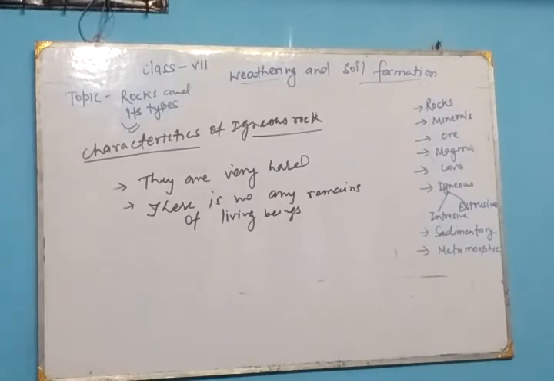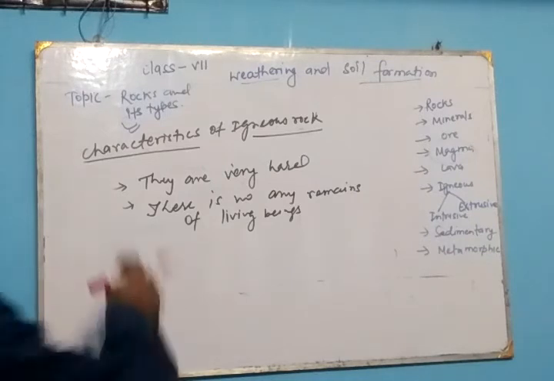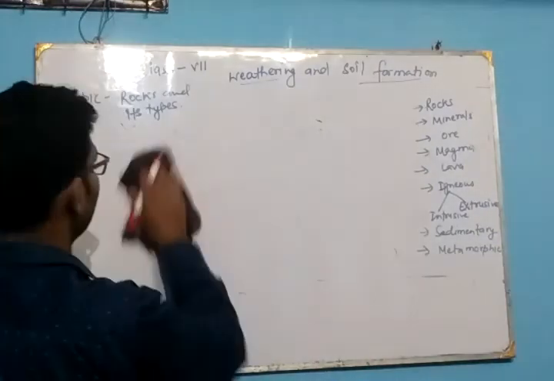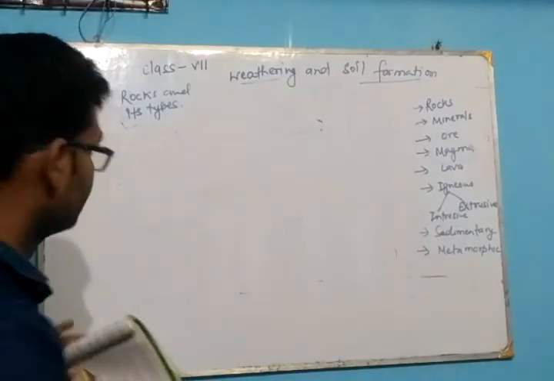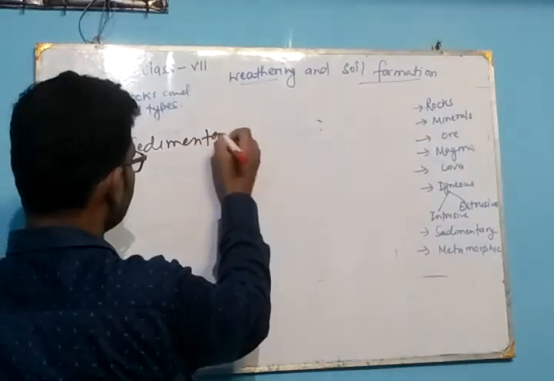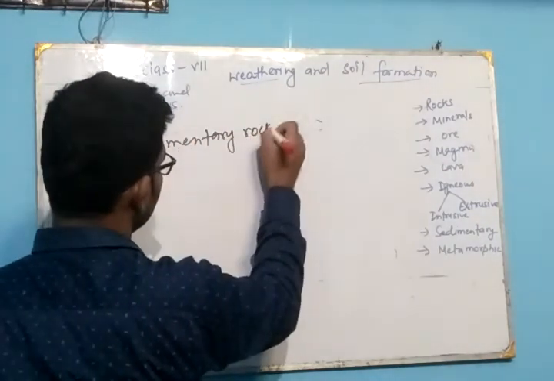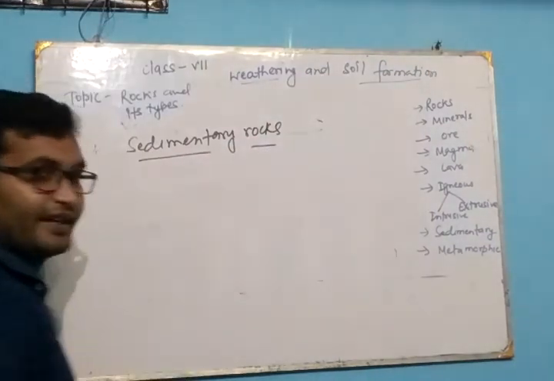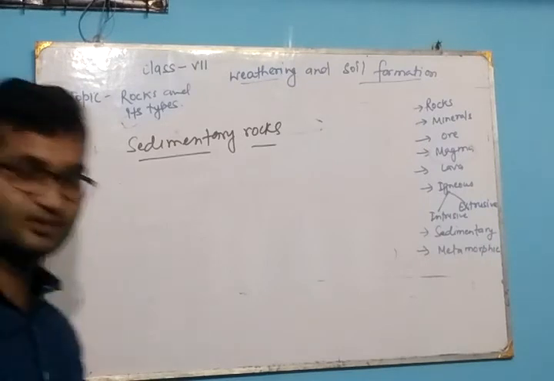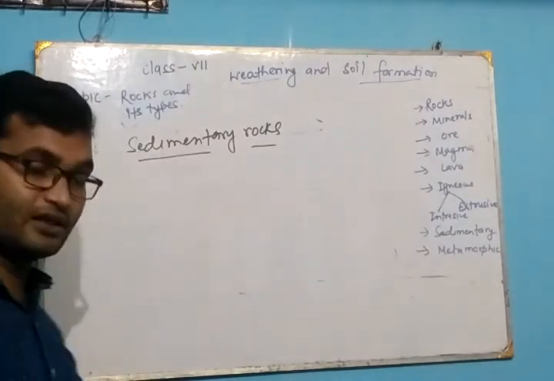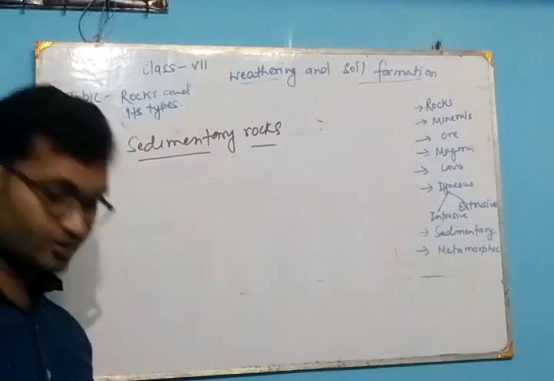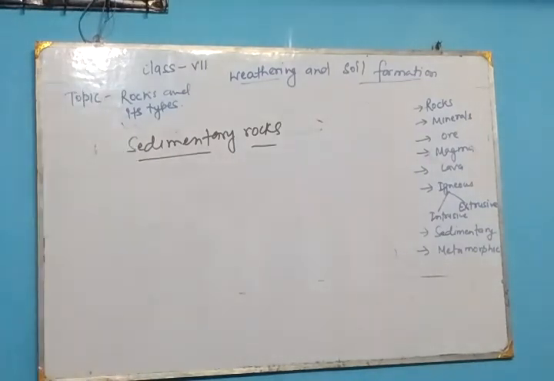Okay. The next topic is sedimentary rocks. When the rocks crack and hit each other, they are broken down into small fragments called sediments.